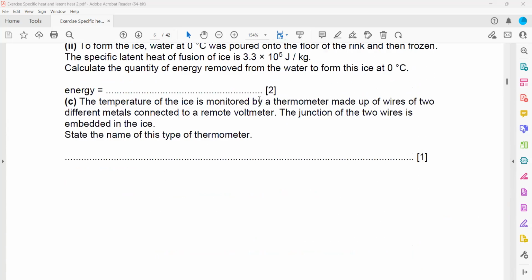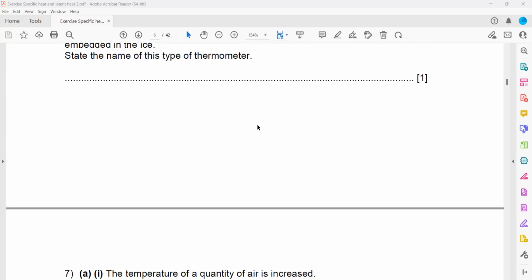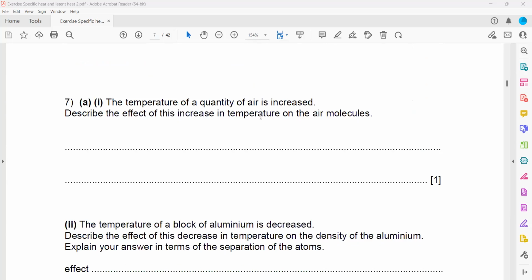The temperature of the ice is monitored with a thermometer made from a wire of two different metals, which are connected to a remote voltmeter. The junction of the wire is embedded in the ice. This part, because the thermometer is also removed from the syllabus, the answer for this one is thermocouple. But this part is removed. You will not learn anything about the thermocouple or thermometers, how it works, as it is removed from the syllabus. I will share the content which is removed from the syllabus and which one is added. So thermometer is removed from the syllabus, so we will not discuss thermometer.